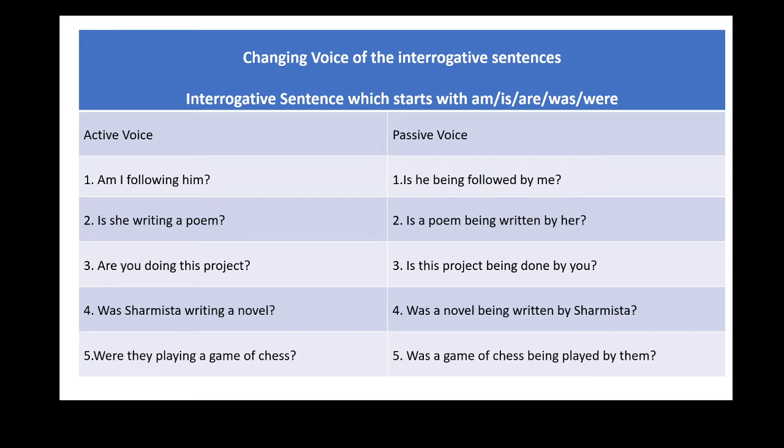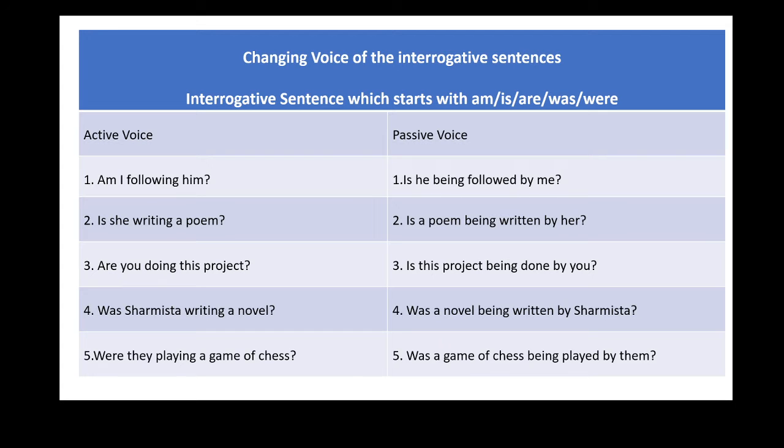Let us deal with the transformation of interrogative sentences beginning with helping verb into passive voice with the help of following examples. Here are 5 examples. The first one is, am I following him?